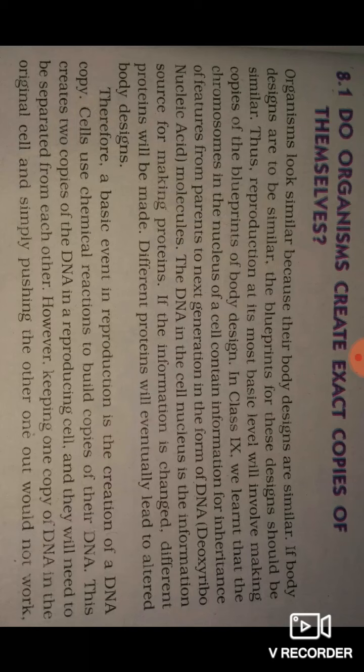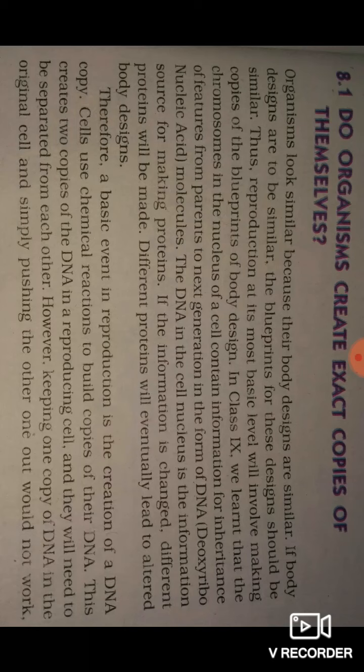In your book, organisms look similar because their body designs are similar. If the body designs are similar, the blueprints of these designs should be similar. Reproduction at its most basic level involves making a copy of the blueprint of the body design. You studied in class 9th that the chromosomes in the nucleus of the cell contain information for inheritance of features from parents to the next generation in the form of DNA, deoxyribose nucleic acid.